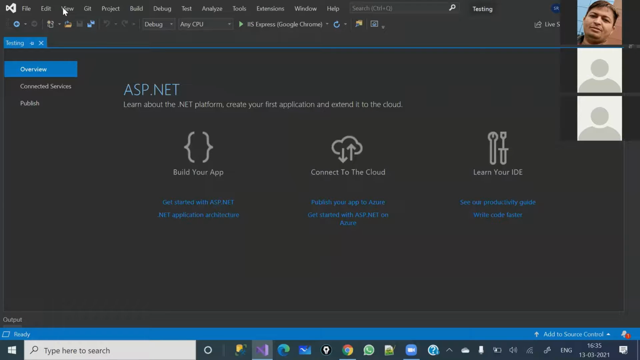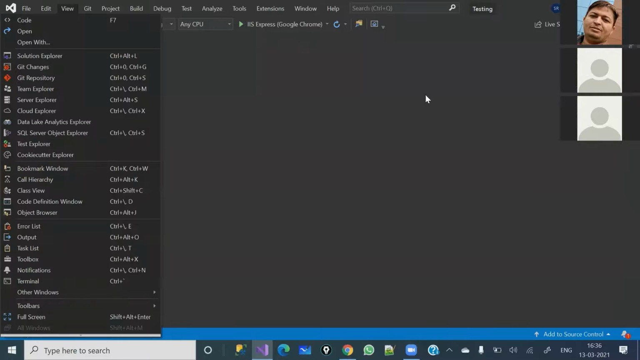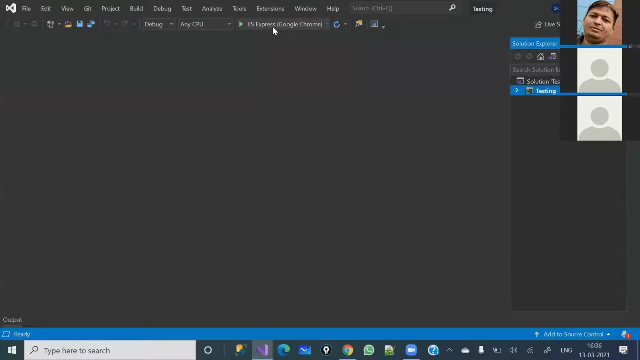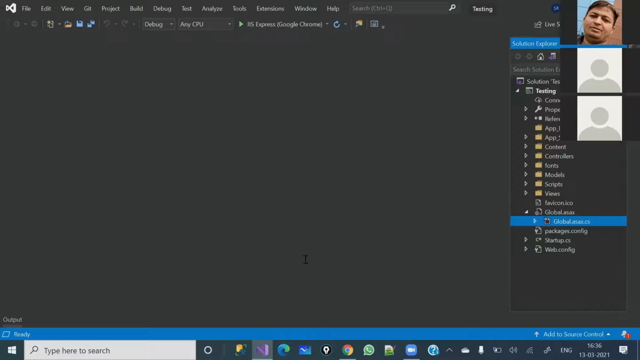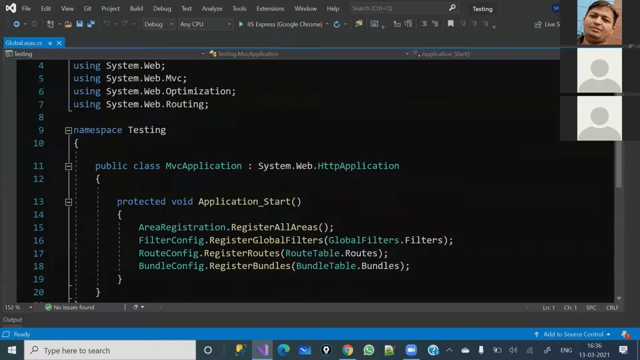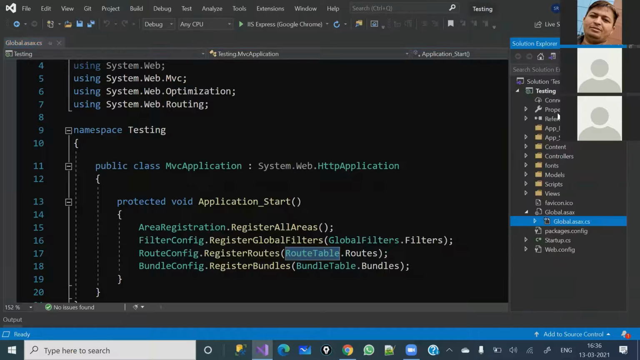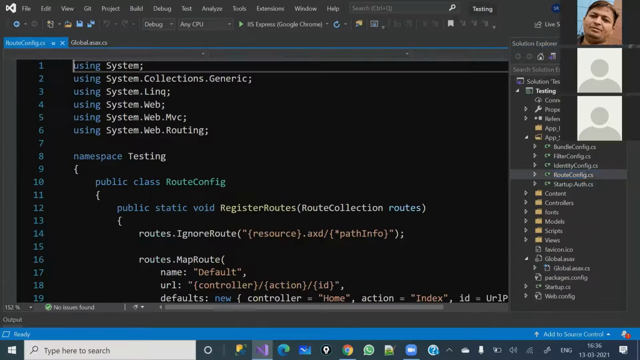So I have just created a simple application here, and let me run this application. Once I run it, the request will first go to the global.asax.cs page, and here it will call the routing. I am just going to tell you the step by step process that happens in an ASP.NET web application. So first the request will come here, and then it will go to the RouteConfig.cs.